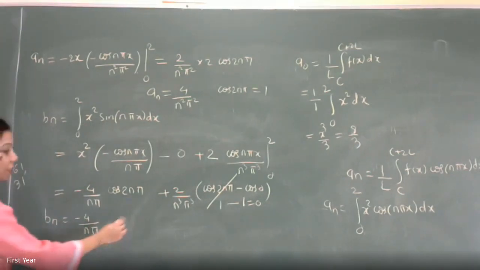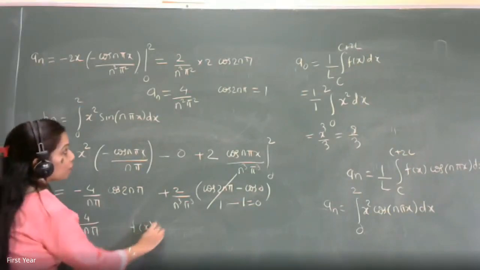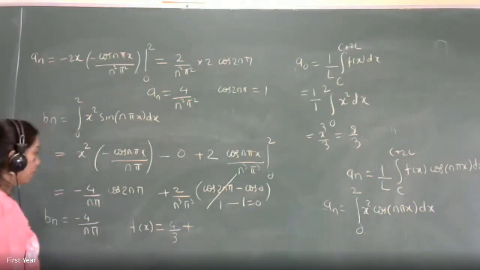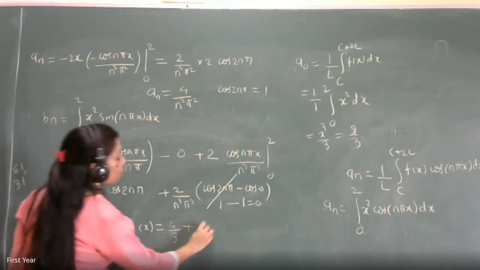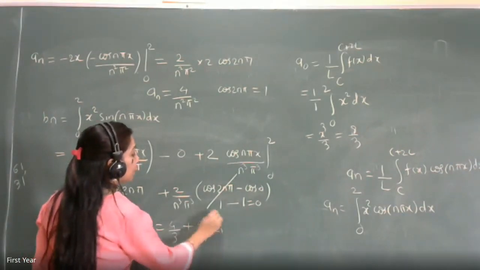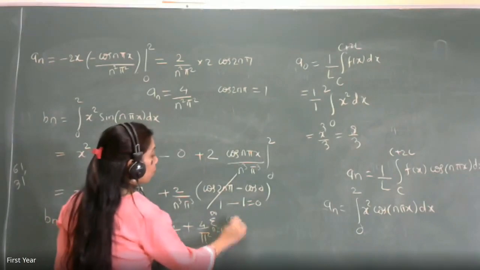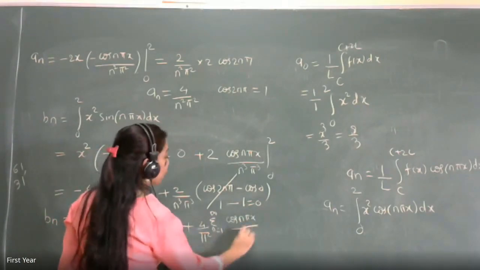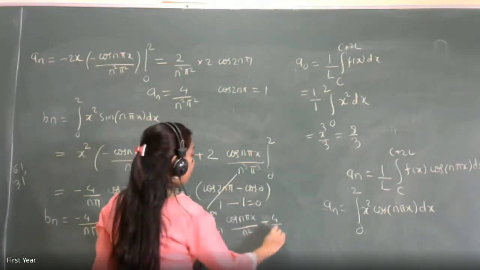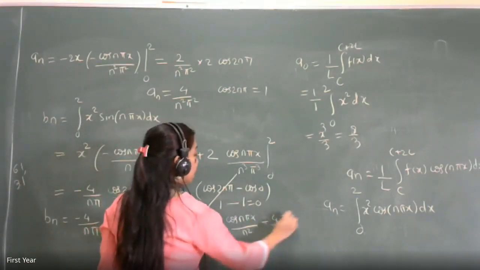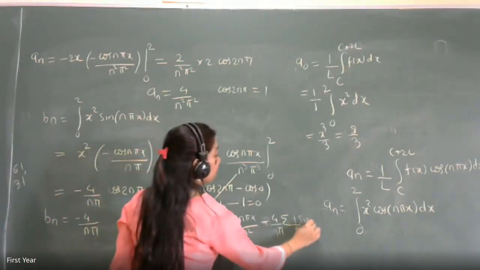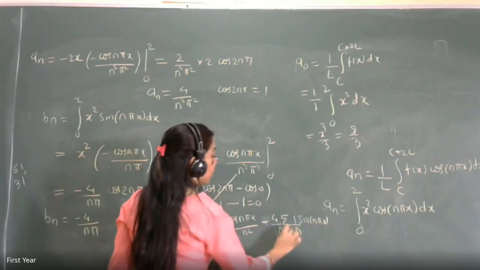And hence your Fourier series expansion will be f of x is equal to a0 by 2, that is 4 by 3, plus 4 upon pi square summation n from 1 to infinity cos of n pi x by n square, minus 4 upon pi summation 1 by n sine of n pi x, n going from 1 to infinity.